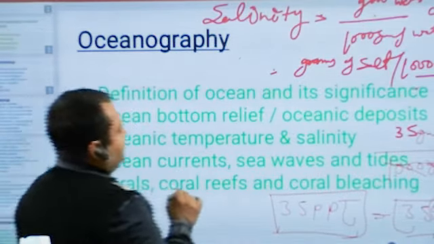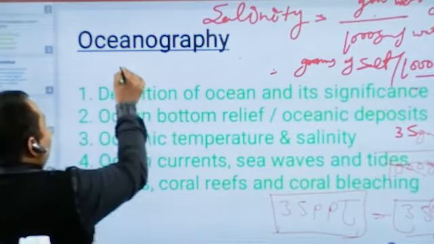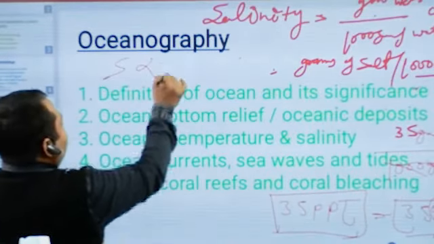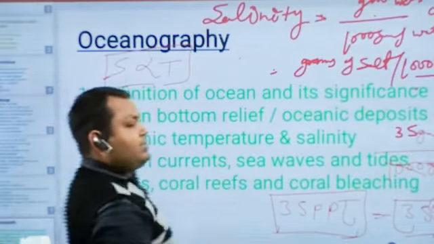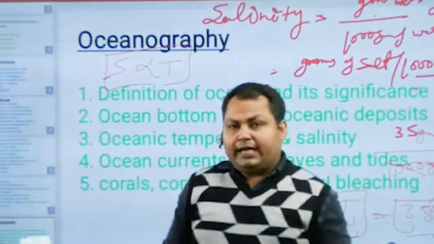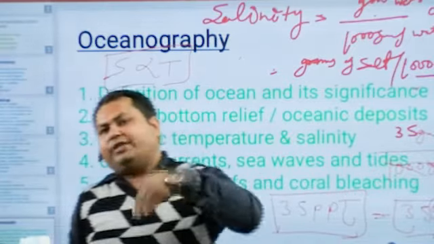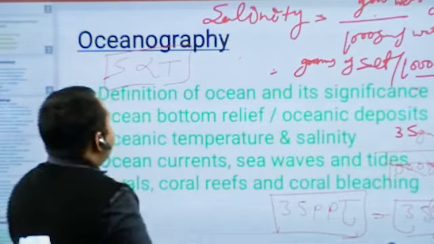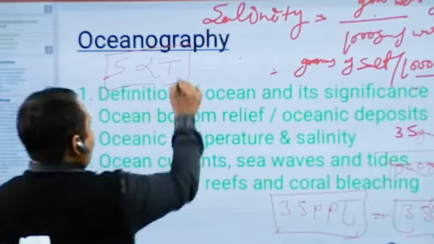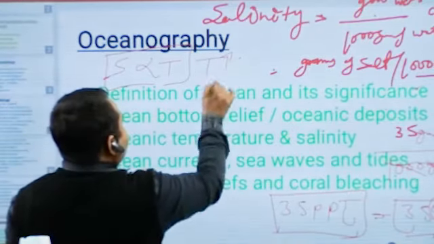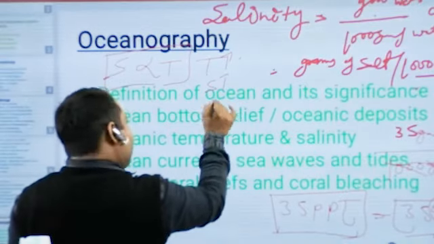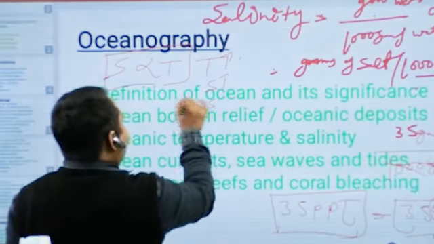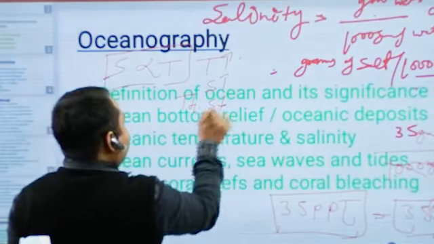Salinity is directly proportional to temperature. As temperature changes, salinity is going to change, right? In such circumstances, we can conclude that if temperature increases, salinity increases too, and if temperature reduces, salinity reduces too.